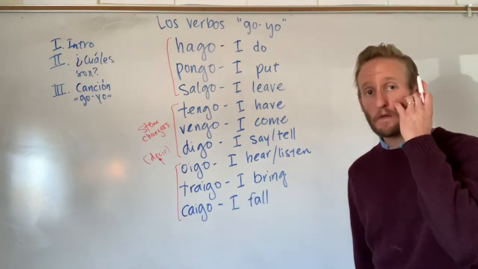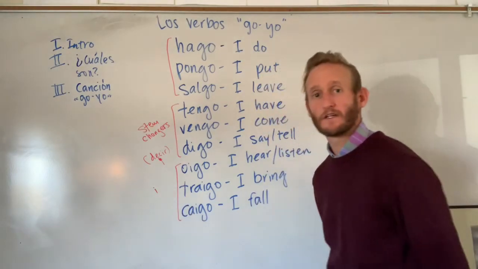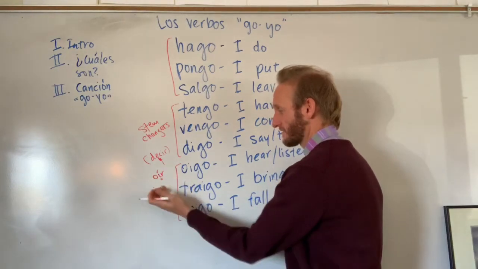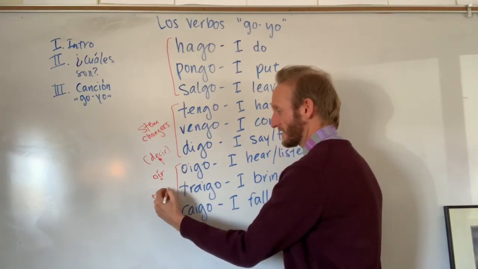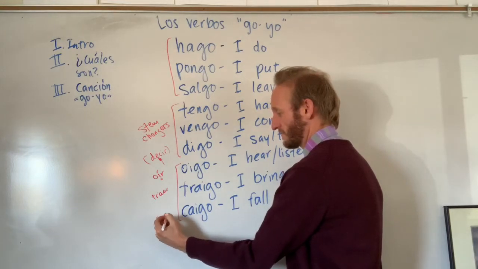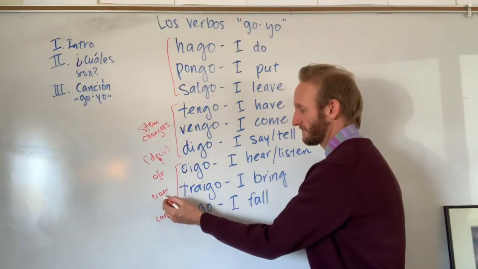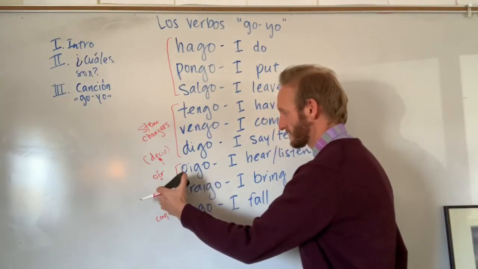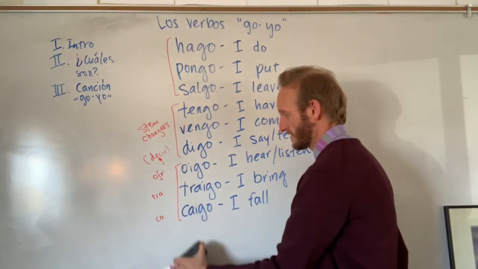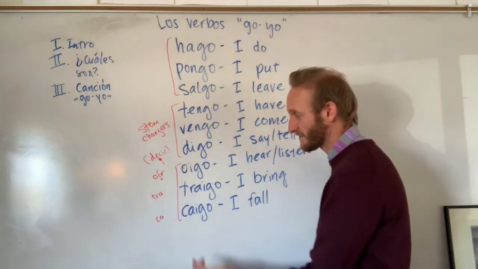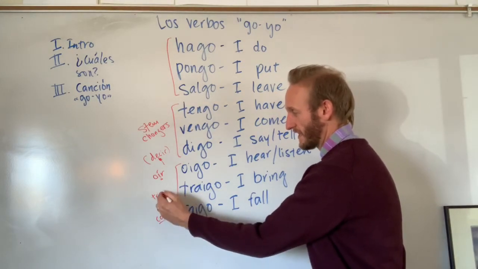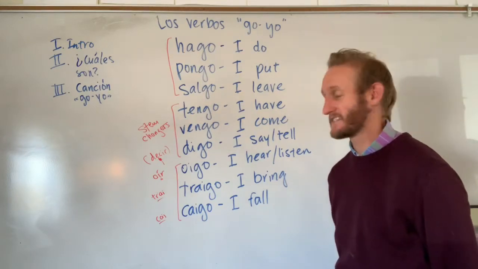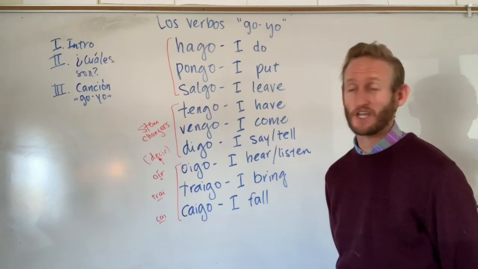This last group, they require the letter i in their conjugation. Now we see that with oír, very obvious, okay? But not quite as easy to identify with the last two. You see traer and caer have an e. So when we conjugate those, after we take off the ending, leaving just the stem, we want to make sure that we add the i to that stem to make an accurate yo form conjugation.